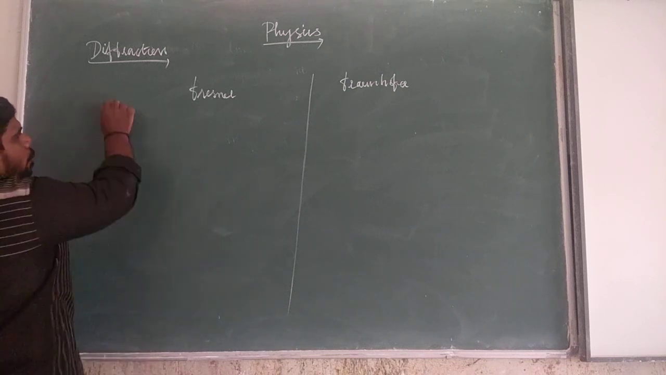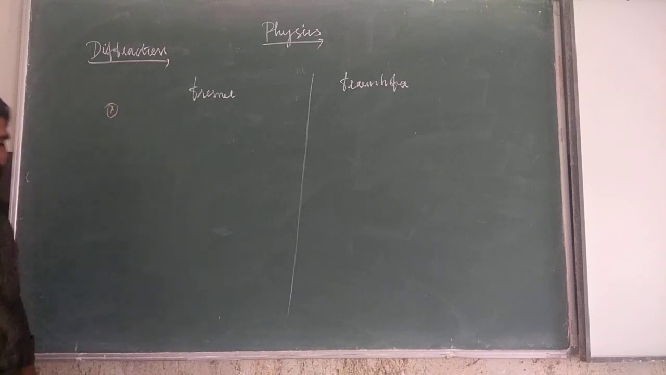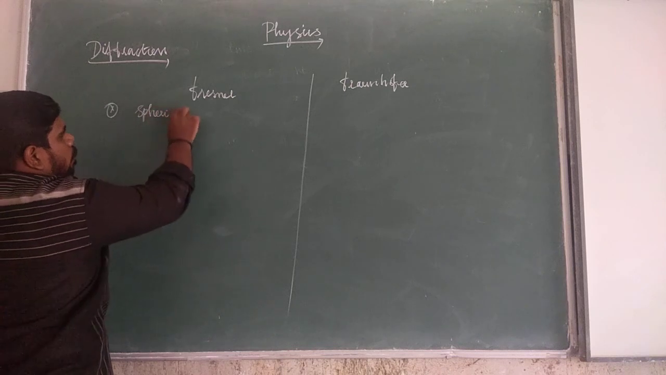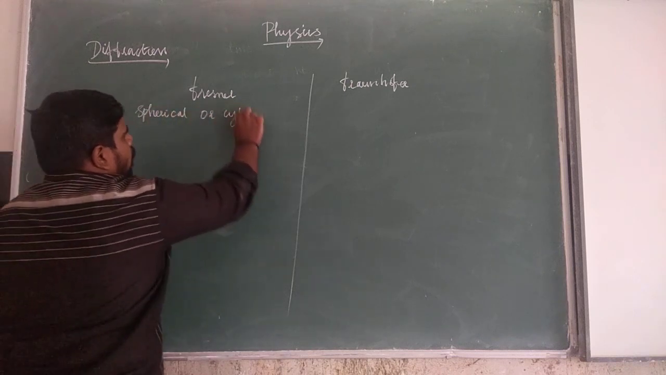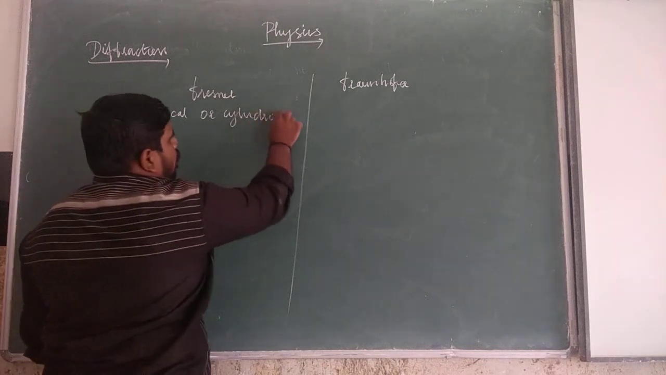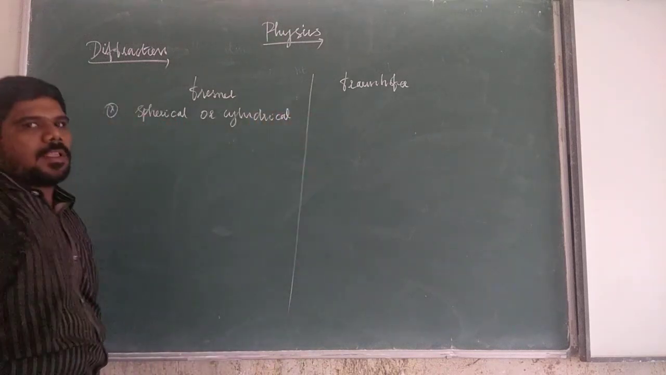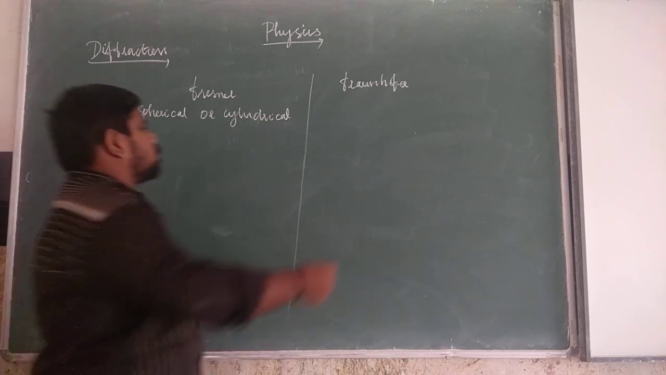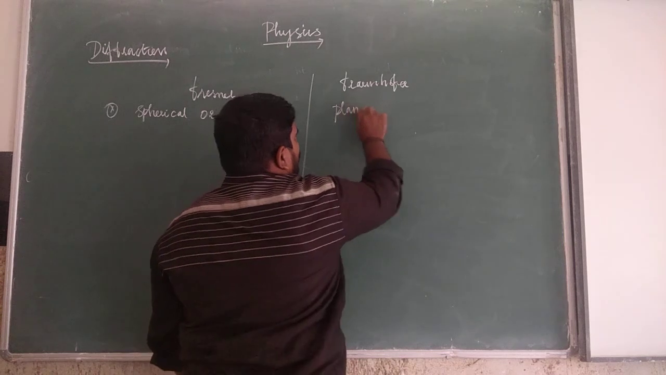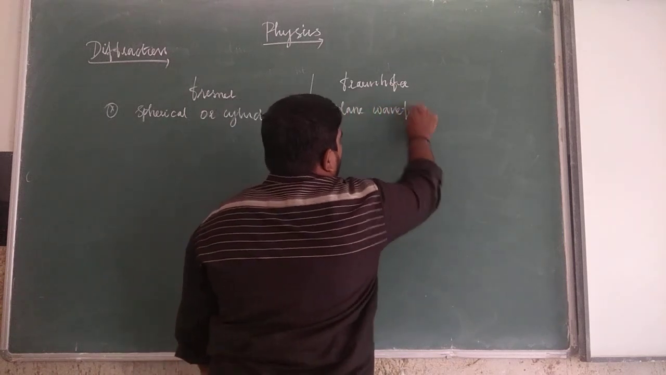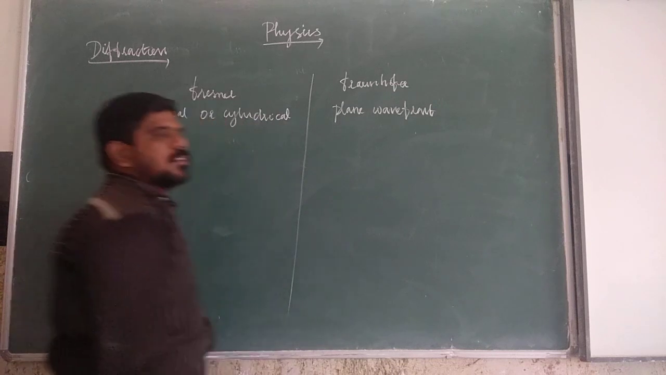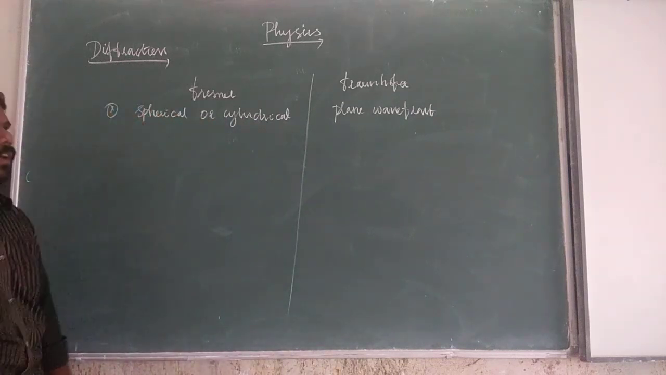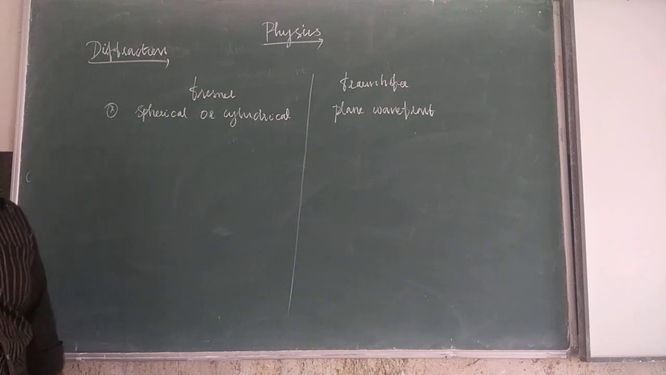For Fresnel diffraction, spherical or cylindrical wavefronts undergo diffraction. For Fraunhofer diffraction, plane wavefronts undergo diffraction.